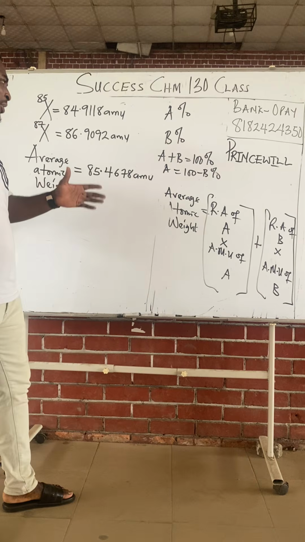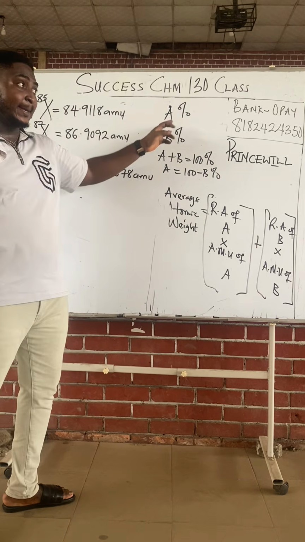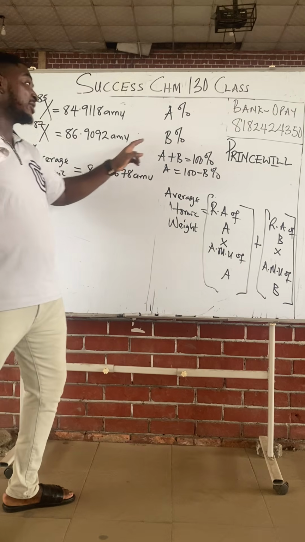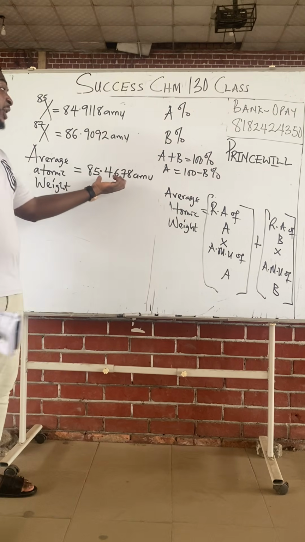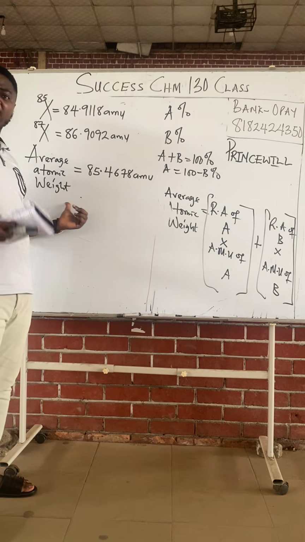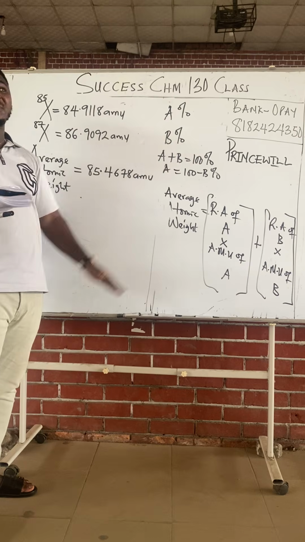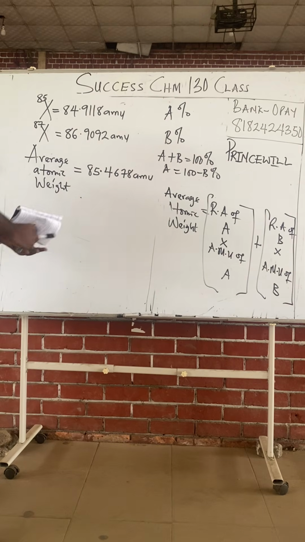Because we're looking for two abundances: the abundance of X85, let's call it A, and the abundance of X87. In the last three examples, what we were looking for was the average. Now the average has been given to us, but they're asking us to find the two abundances. It's not just one, it's two.